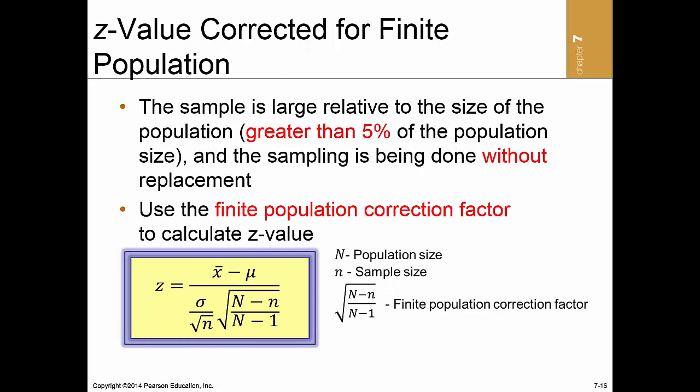Note, if the sample being selected is large relative to the size of the population, or if the sampling is being done without replacement, we need to modify how we compute the standard deviation of the distribution and the z-value using what is known as the finite population correction factor.